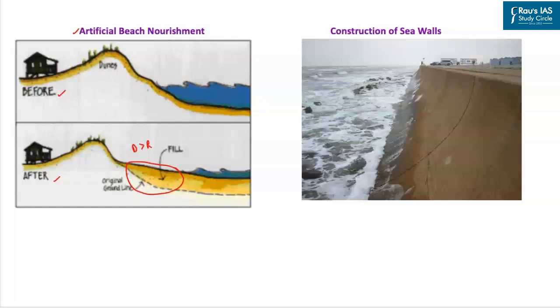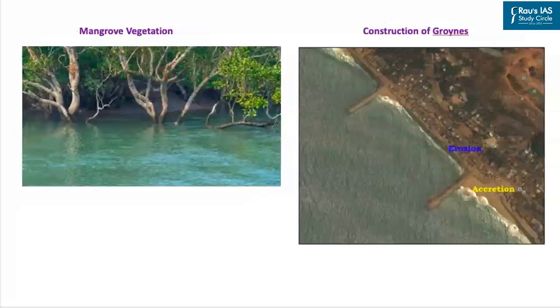The next one is the construction of seawalls. As you can see, these seawalls are constructed parallel to the coastline, and they break the natural flow of the water, which in turn will help us to prevent the coastal erosion. The next one is mangrove vegetation, which can help us bind the soil and prevent the coastal erosion. And the next one is the construction of groynes.